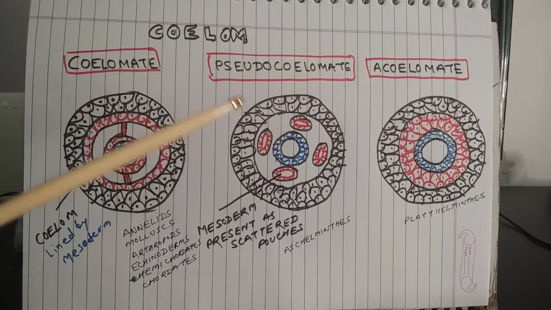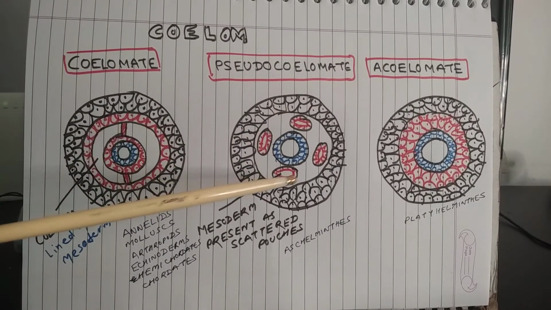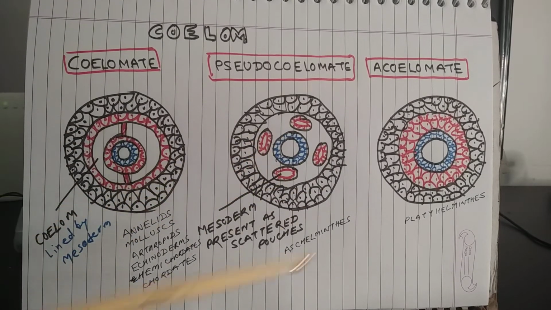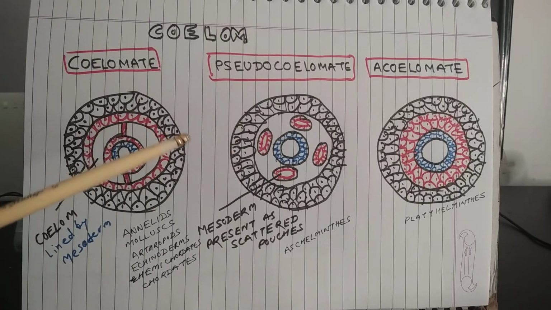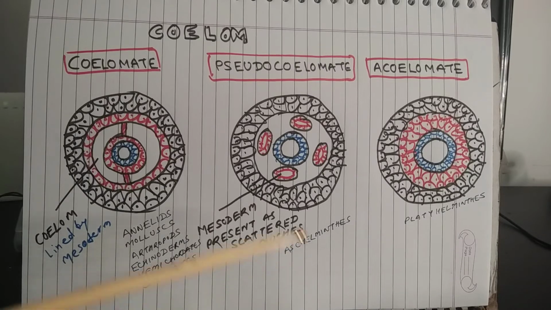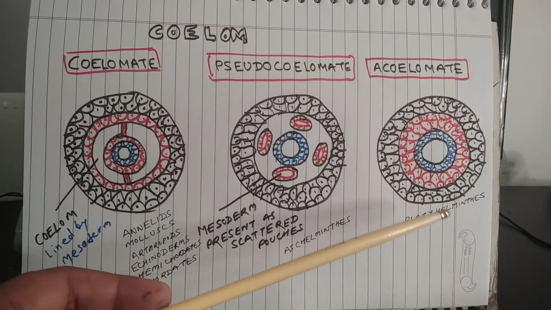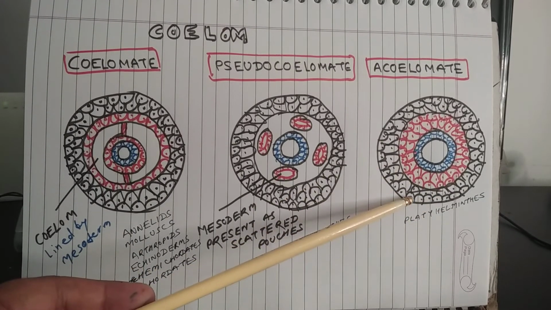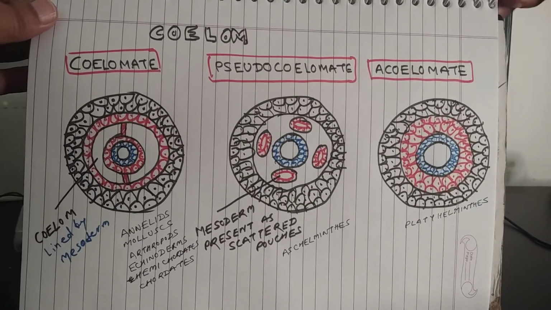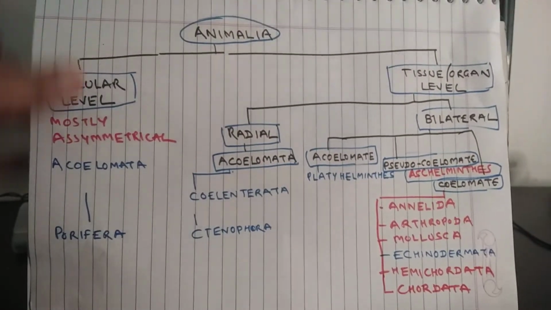In the case of pseudocoelomates, mesoderm is present as scattered pouches, instead of a coelom. These pouches appear like a body cavity, but they are not exactly body cavities. Aschelminthes have pseudocoeloms. Platyhelminthes are acoelomate, so body cavity is absent in Platyhelminthes. This is all about the various criteria of classification of the animal kingdom.